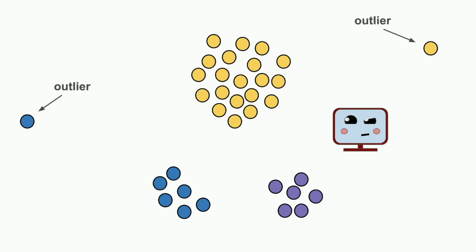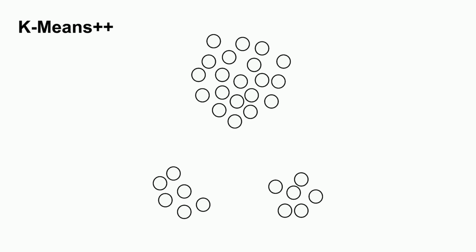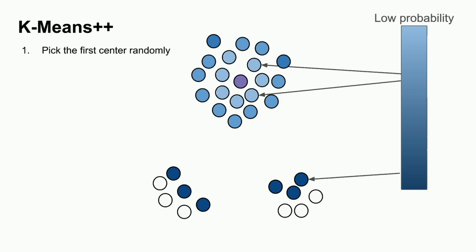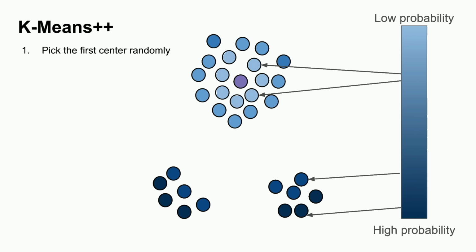Could there be a way to combine the two? KMeans++ is an enhancement to KMeans that only changes the cluster initialization. Its initialization is as follows. Pick the first center at random. Then the second center should be picked with a probability proportional to the distance to that center squared. So points far from the center will have a much higher chance of being picked than points closer to the center.